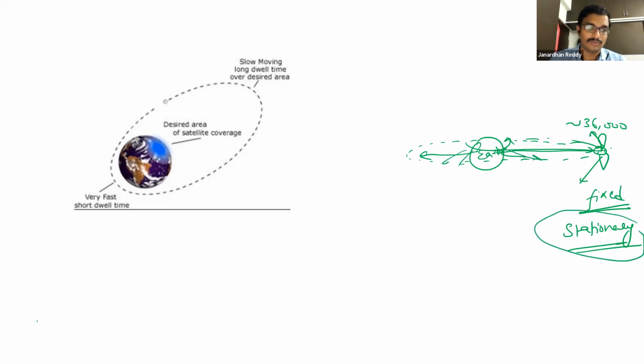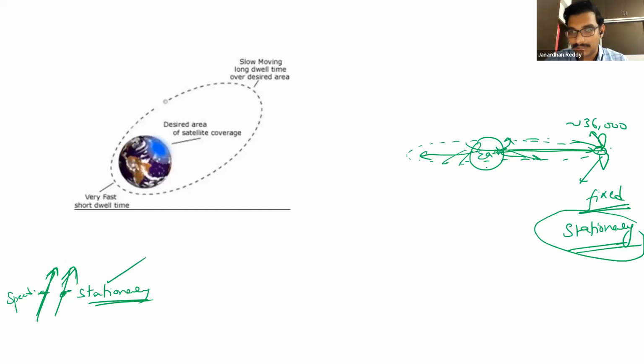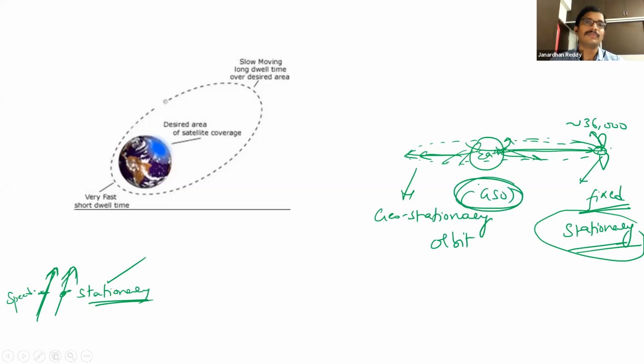It is moving just like two trains moving. There are two trains side by side moving at the same speed. Okay, a person in both trains will feel that both trains are stationary. That means there is no movement like that. Similarly, it is happening like that, and that's the reason this one particular orbit is called geostationary orbit. So geostationary orbit is a special case of geosynchronous orbit. Okay, so that is the thing which we have to understand.